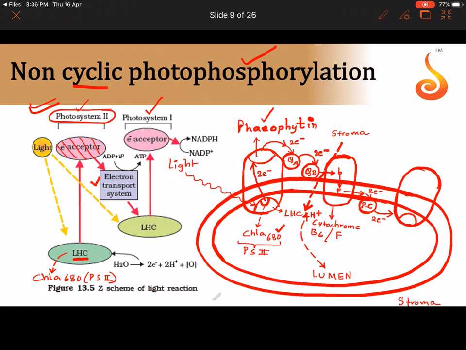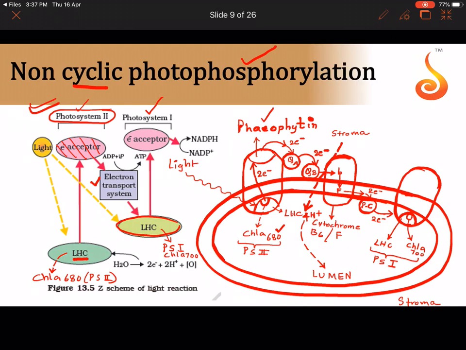In PS1, let me show a rounded area. Whenever I show a rounded area, you should immediately recall it is the light harvesting complex. Inside the rounded area, if I show a circle, it is a central pigment. In this case, the central pigment is chlorophyll A 700. So we call such a photosystem with chlorophyll A 700 in its light harvesting complex as PS1. The same thing is shown here. This is PS1 chlorophyll A 700.